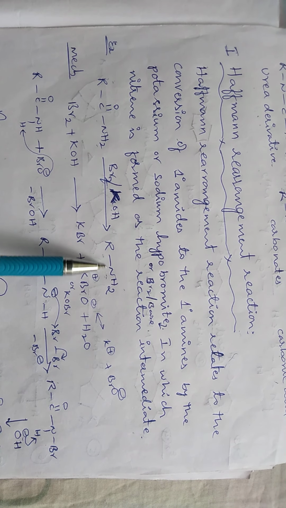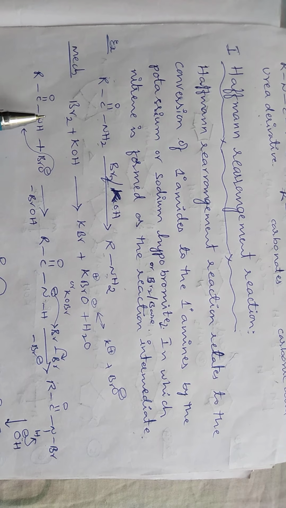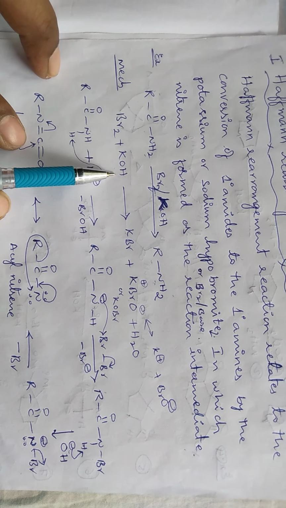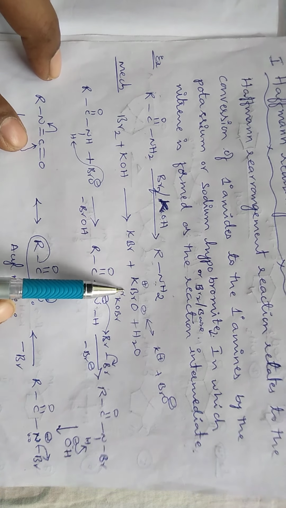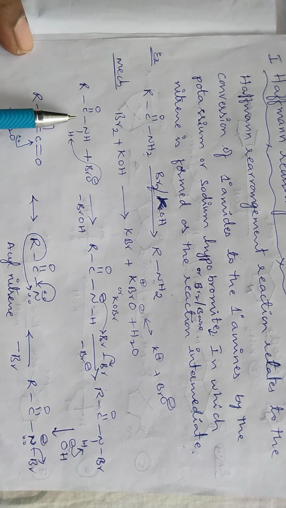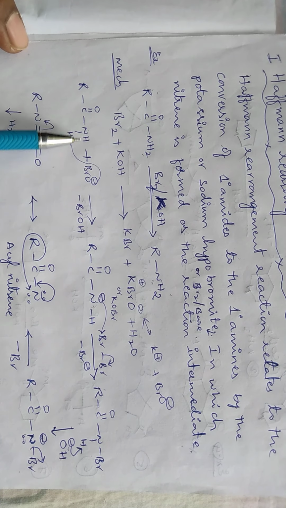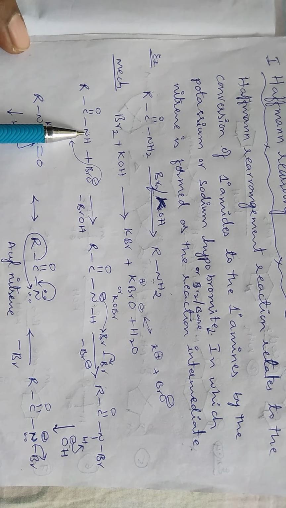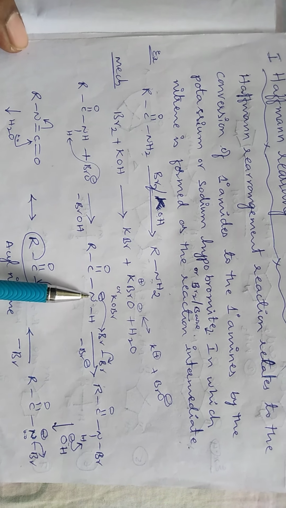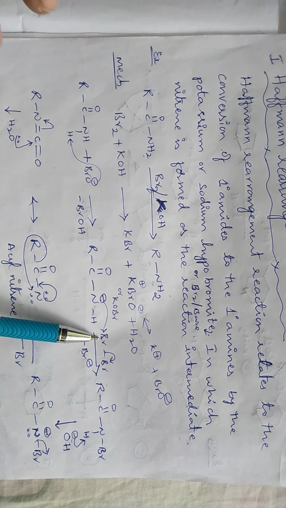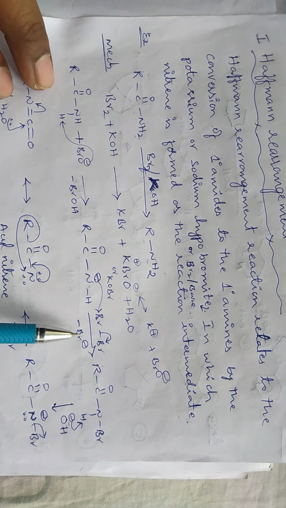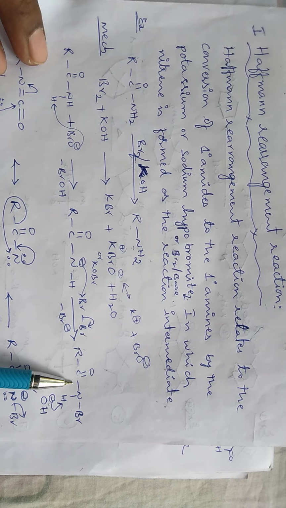alkyl primary amines. Okay, so in the reaction mechanism, first the bromine molecule reacts with KOH and produces potassium bromide and potassium hypobromite. When this potassium hypobromite is treated with the amide, it abstracts the H plus ion from the nitrogen center and produces a negative charge on this nitrogen. When this molecule reacts with a bromine molecule, one bromide ion is eliminated from the molecule and produces N-bromoamide.